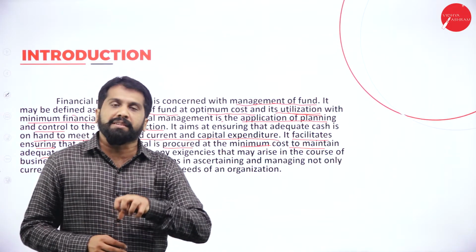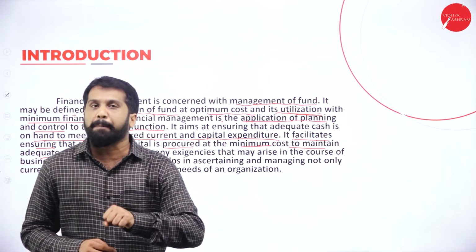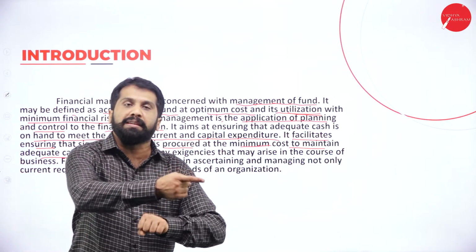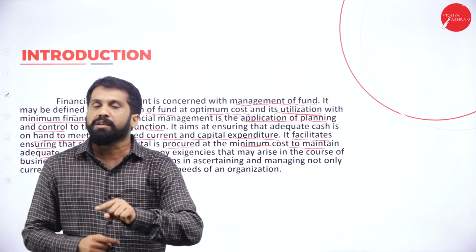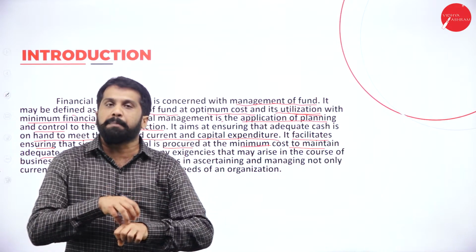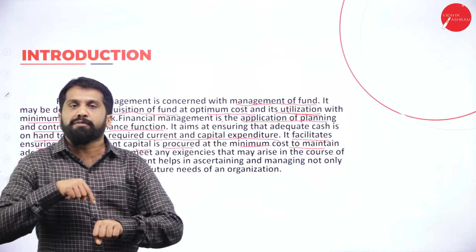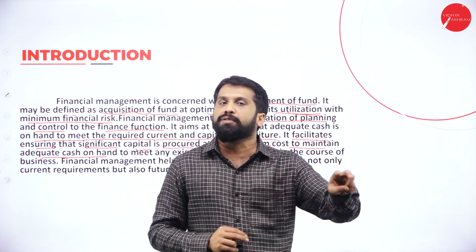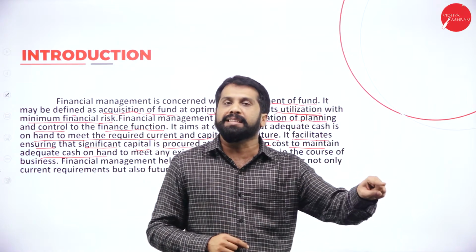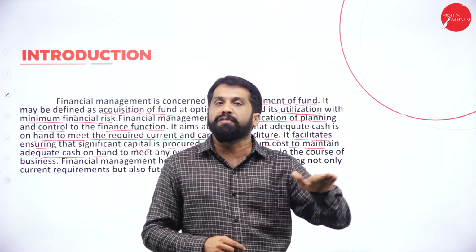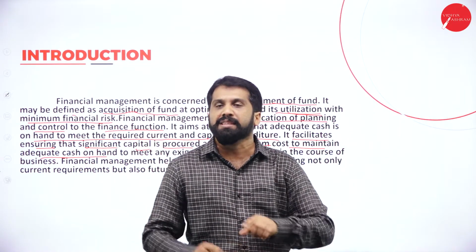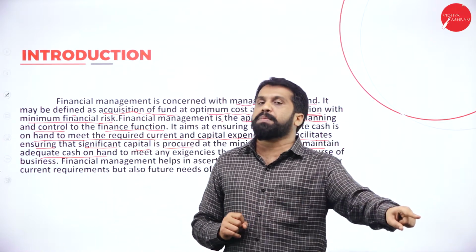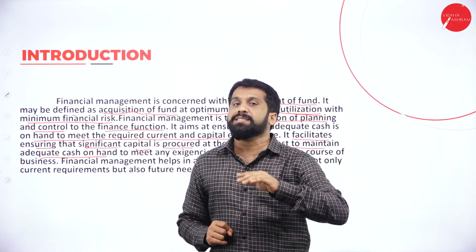Here for 1 lakh, you have to pay 20%, means 20,000. So whatever money you are taking, that is called capital. Whatever you are paying, the 10,000, that is called cost. For this 1 lakh capital, your cost is 10,000. For the other 1 lakh capital, your cost is how much? 20,000. So will you go for 20,000 or will you go for 10,000? You will go for 10,000 because the cost of capital is less. That is called cost of capital.